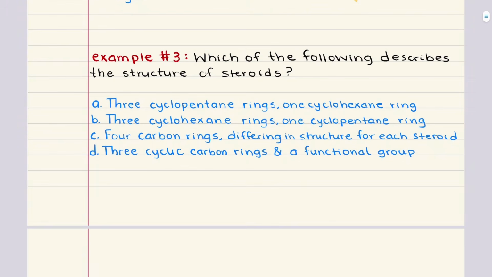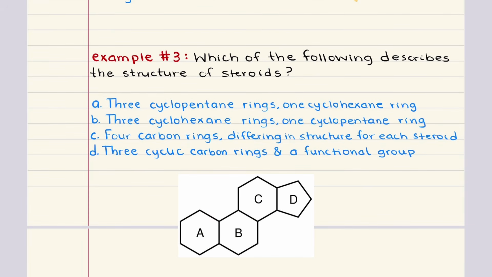Problem 3 says, which of the following describes the structure of steroids? All steroids share the same 4-ring fused structure, and the key detail is in the specific composition of those rings. A steroid contains 3 cyclohexane rings, each with 6 carbon atoms, and 1 cyclopentane ring, which has 5 carbon atoms. This structure is what defines a steroid. And although different steroids may have different functional groups attached, the ring system always stays the same. So the correct answer here is going to be B, 3 cyclohexane rings, 1 cyclopentane ring.